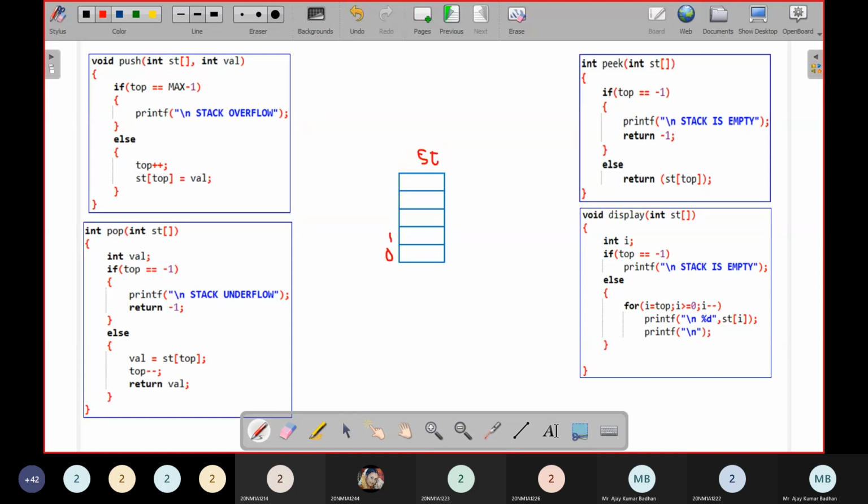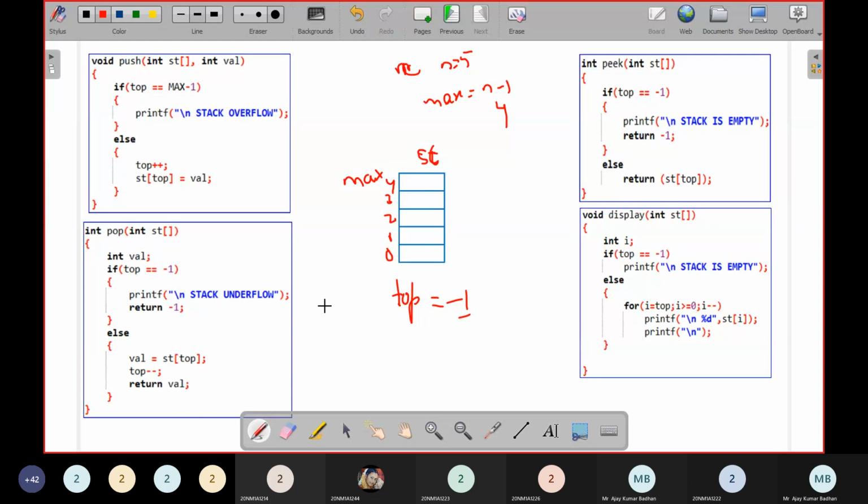Now initial index is 0, 1, 2, 3, 4. So initially, what is the value of top? You people know top is equal to minus 1. There are no elements present here. This is the array I'm declaring, stack, which consists of 5 elements. So that means n equal to 5. What is the maximum we have here? Max equal to n minus 1. That is 4. So this is your max. So initially top is equal to minus 1.